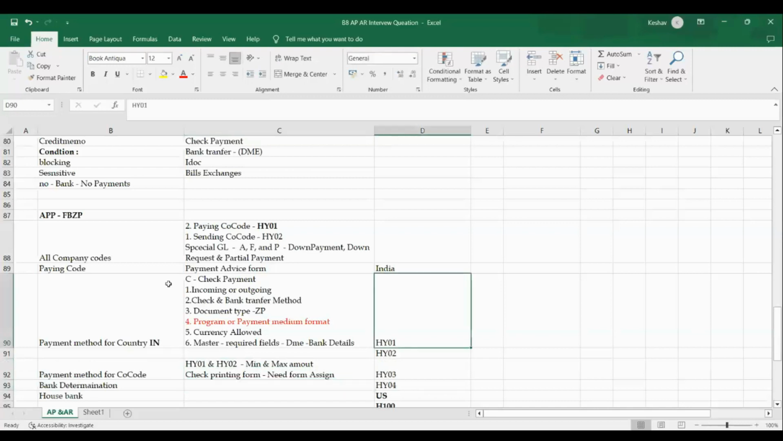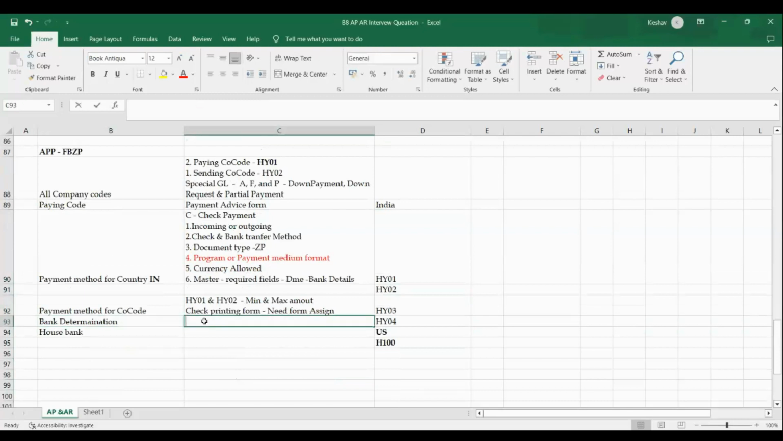See step number 5, the bank determinations. The first one is the ranking order. We have 4 to 5 steps on the left side: ranking order, bank account, available amount, validations period, all the stuff we have.